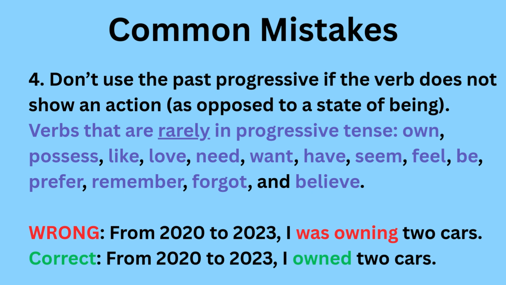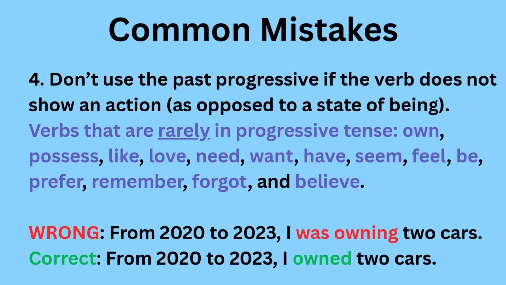The fourth and final common mistake: don't use the past progressive if the verb does not show an action as opposed to a state of being. So verbs that are rarely in the progressive tense are own, possess, like, love, need, want, have, seem, feel, be, prefer, remember, forgot, and believe. So these verbs are very, very rarely ever used in the progressive tense. You would just want to use the simple past.